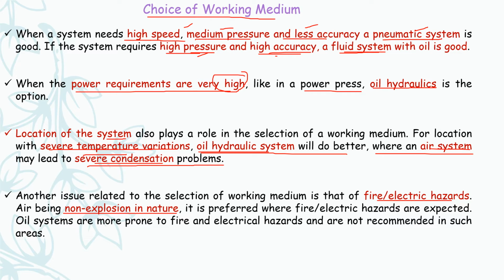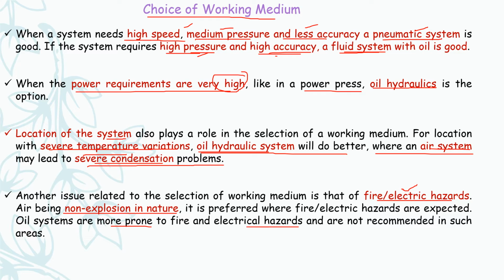Since air is non-explosive, pneumatic systems are more preferred, whereas oil systems are more prone to these fire and electrical hazards, so they are not recommended in such areas.